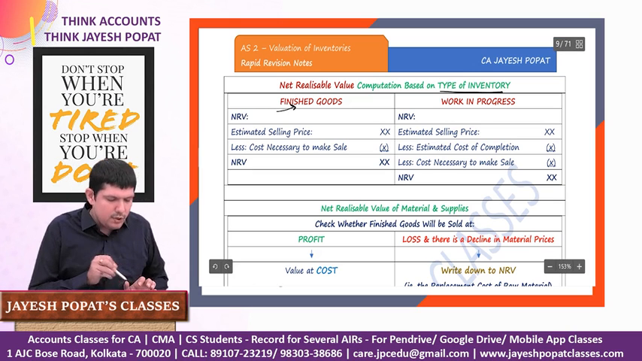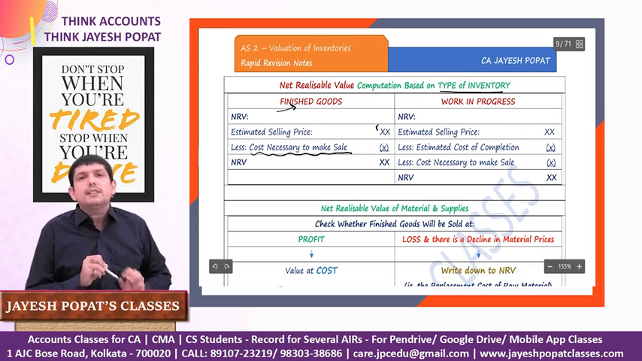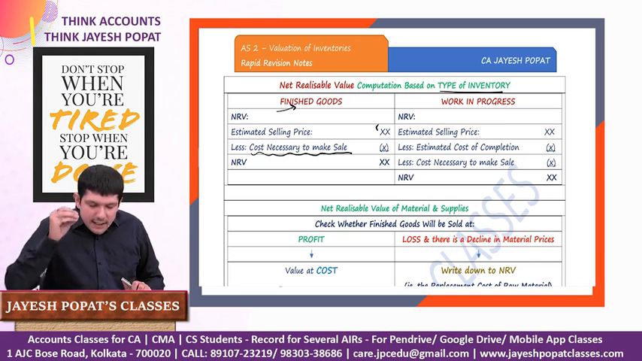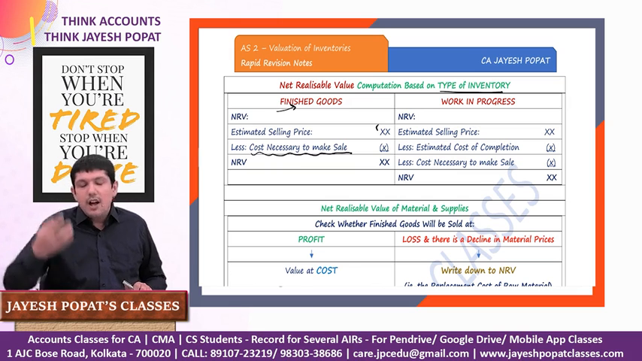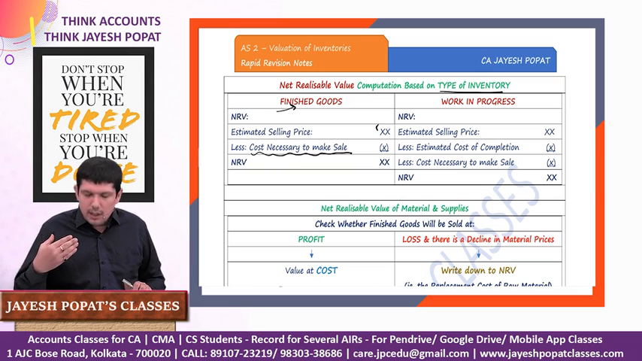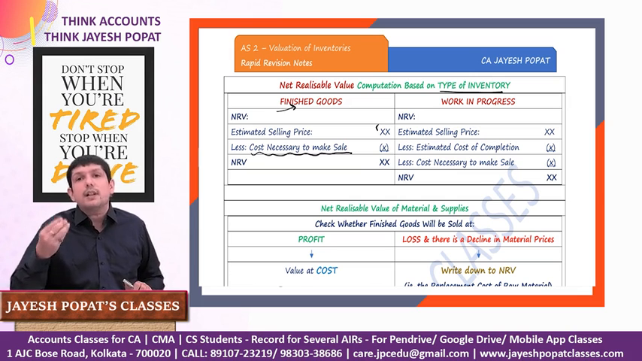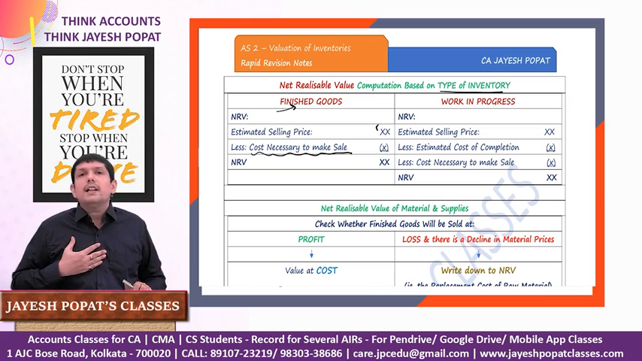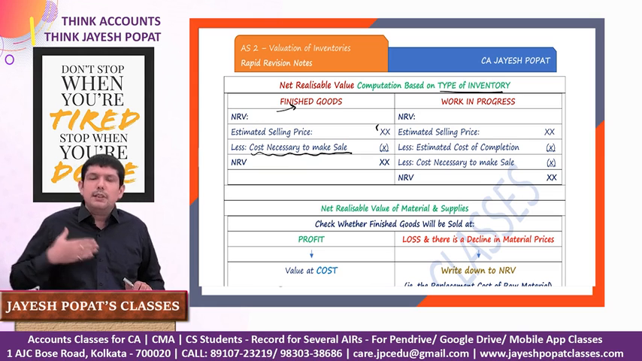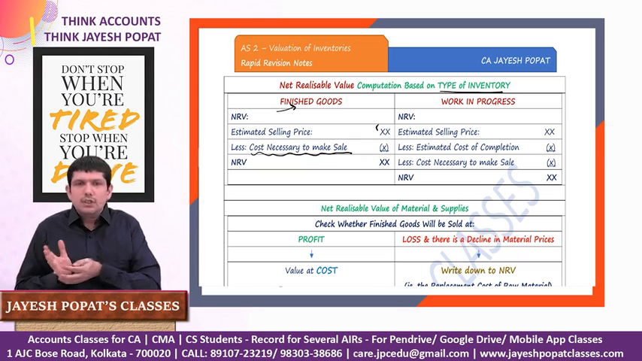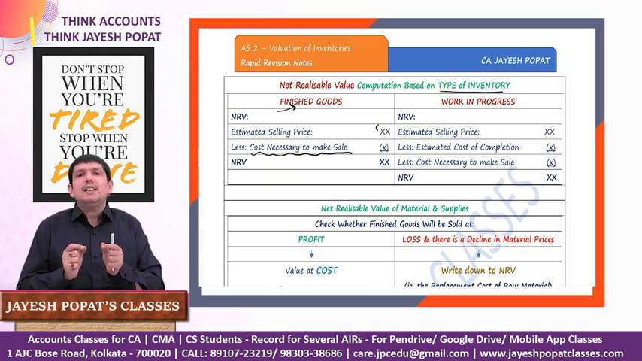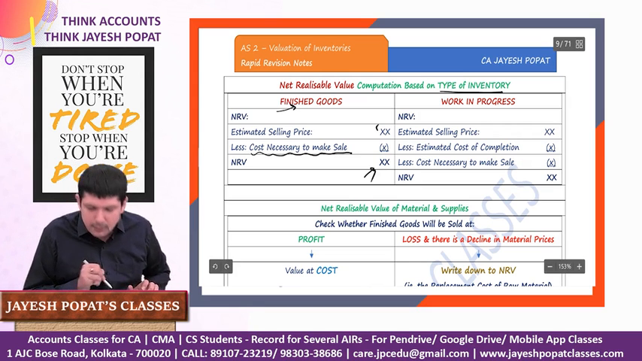If we talk about finished goods, net realizable value is estimated selling price minus cost necessary to make the sale. That means those expenses which are necessary to be incurred if you want to make a sale. For example, we have a CNF agent, we have a commission agent. All our inventories are sold through this commission agent. So whenever we make a sale, we need to pay a commission to this person. Maybe we have a contract with customers that it is our responsibility to deliver the goods to the customer. So if we are making the sale, we will have to incur the transportation cost. So these types of expenses which are necessary while you are making the sale will be reduced from the estimated selling price to arrive at the net realizable value.